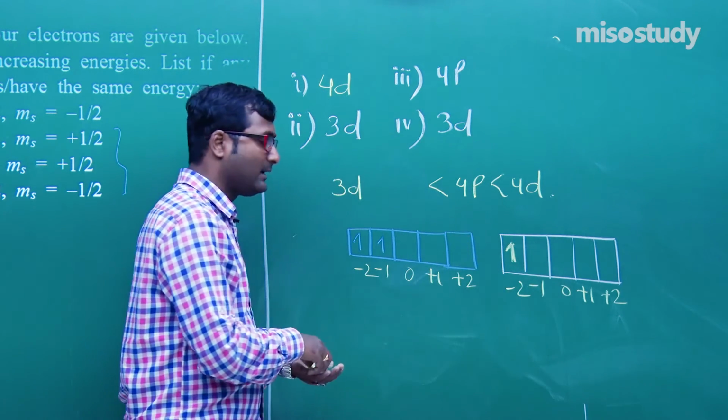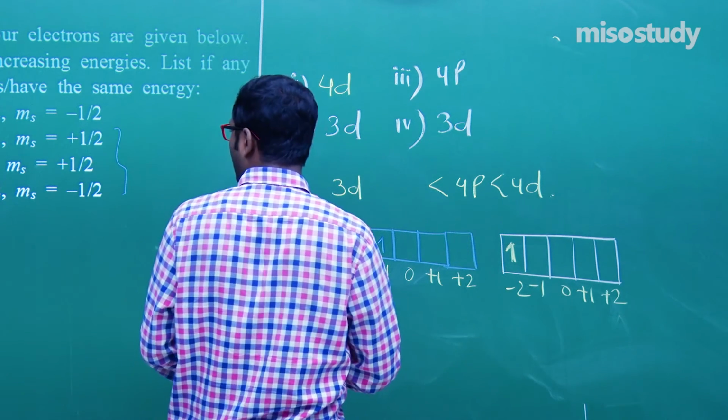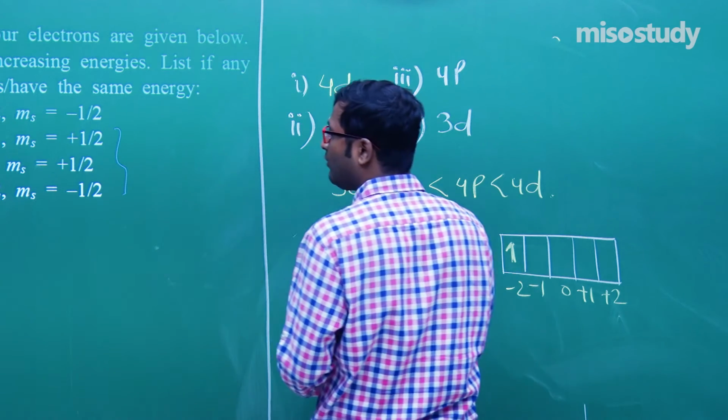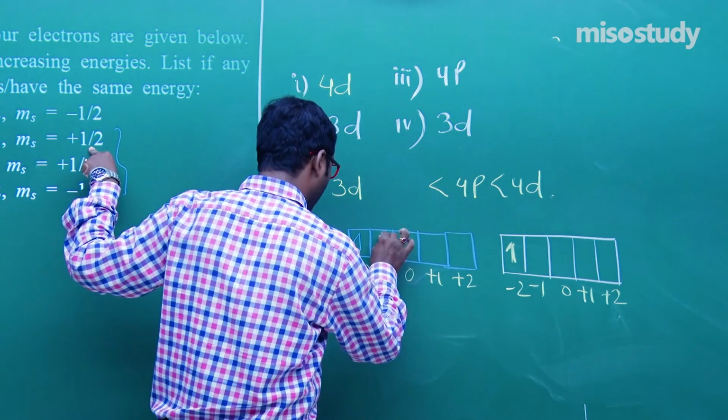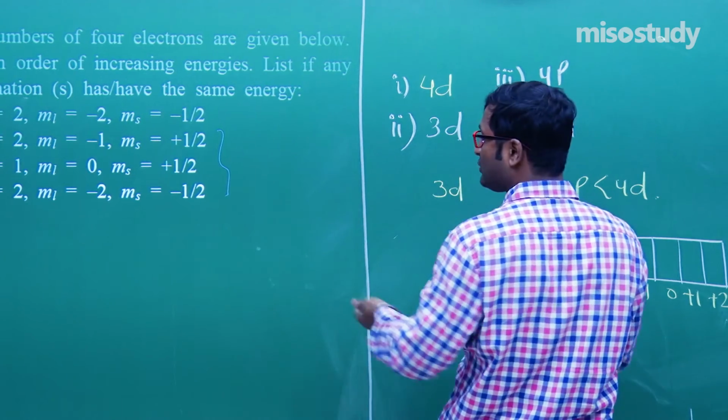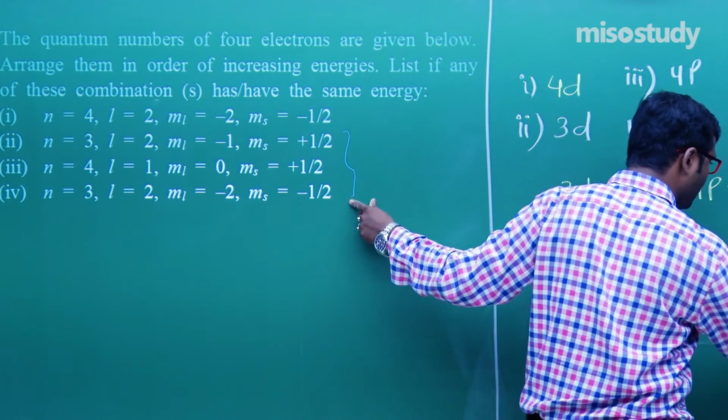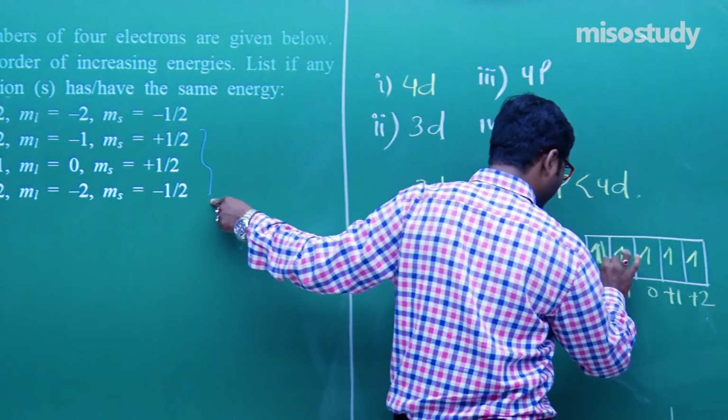Clear to you? That is 1 minus 2, and ms, wait for a moment, ms equal to plus half, that is clockwise, but here ms is equal to minus half, that is 1 2 3 4 5, that is 6.